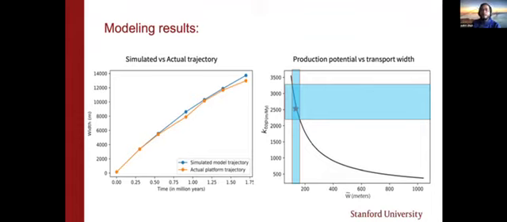This is one of the advantages of the model we are using: we can quantify the sediment production potential, which up till now is a big challenge in characterizing carbonate sedimentary systems and building basin models.